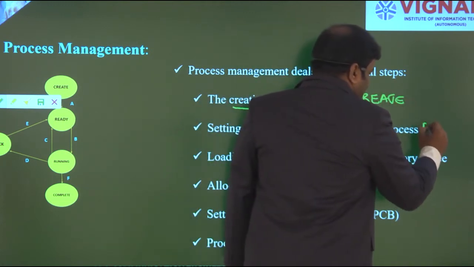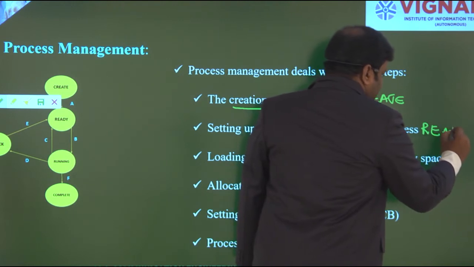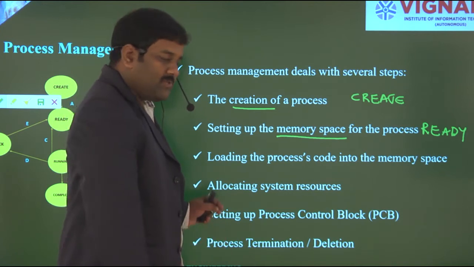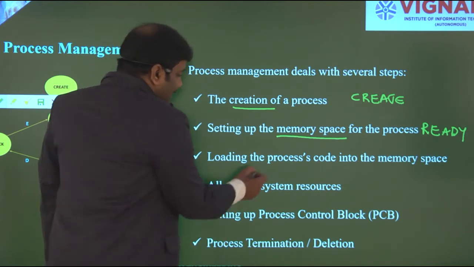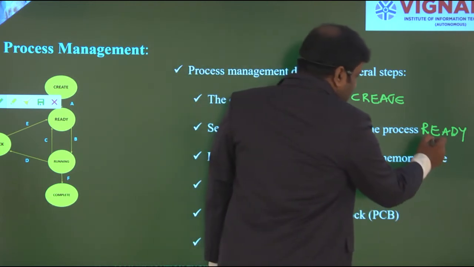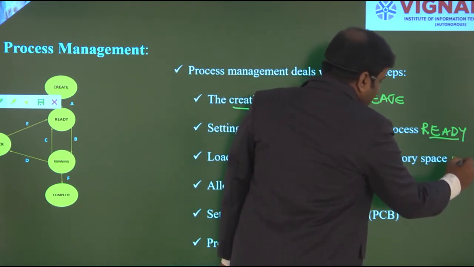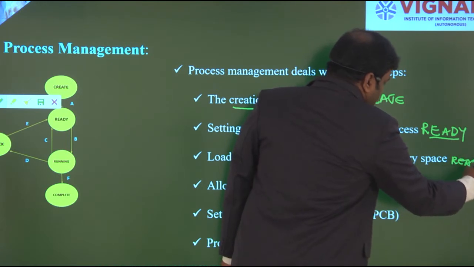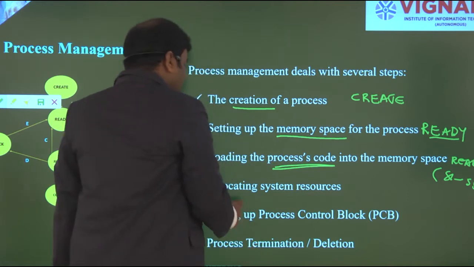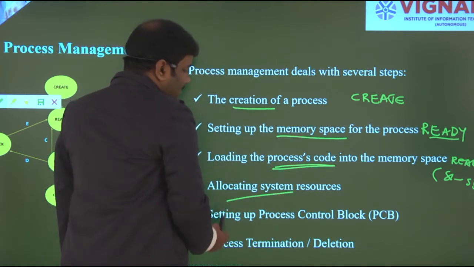So when I am creating a memory space, I am making each and every statement-wise program ready, and then I load the process code into memory space. I'll fill this ready state with my statement 1 to statement 5, and then allocate the system resources.